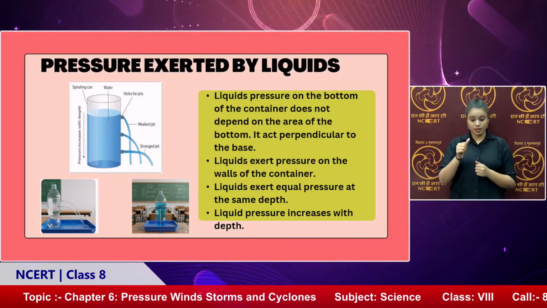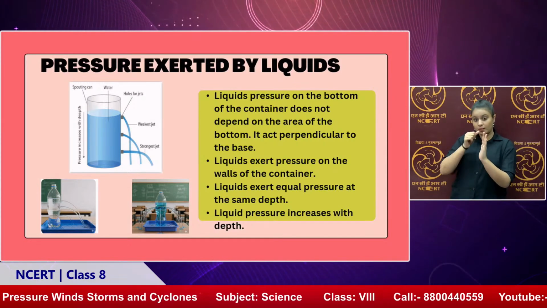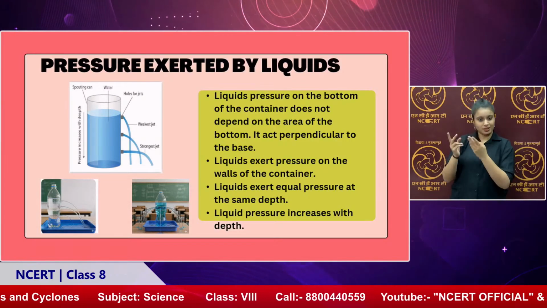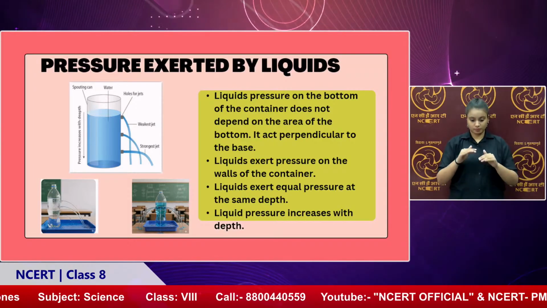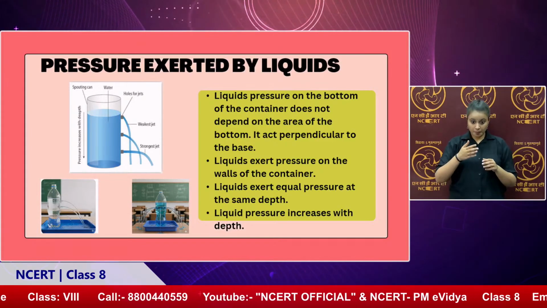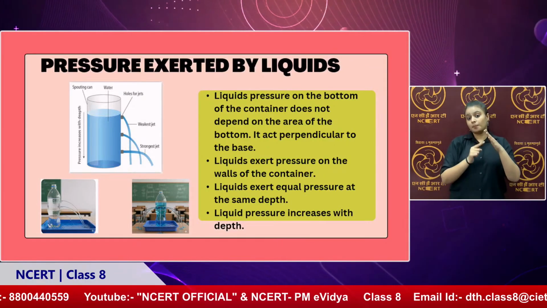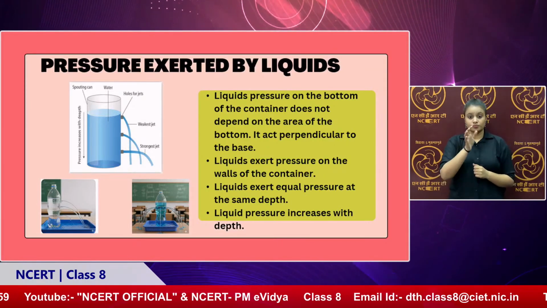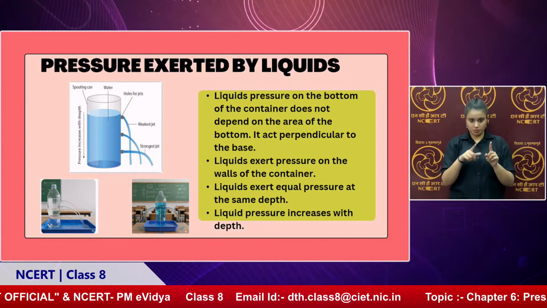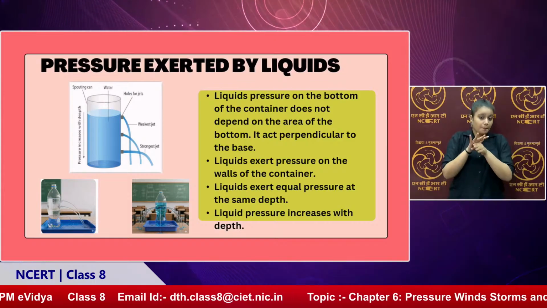The pressure increases as the depth increases. Depth of the liquid, wherever the liquid is there. Like if I talk about this picture on the screen, the bottom one is the strongest jet, because the water is going farthest away over there. And the one right at the top, the water coming from the hole has the weakest jet. What does it indicate? That as the depth increases in the case of liquids, the pressure is also increasing.